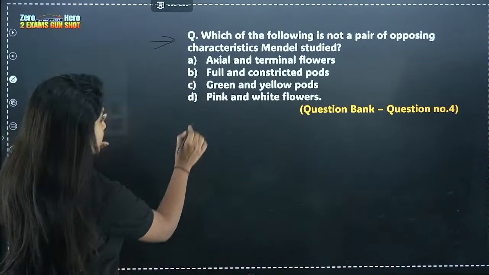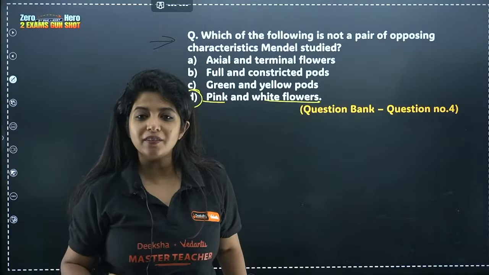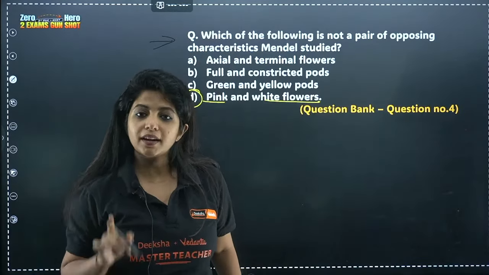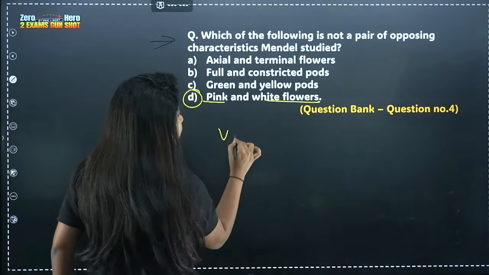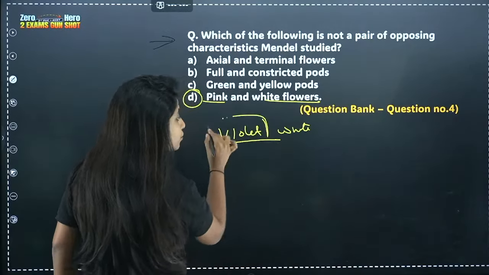Okay, what is D? D says pink and white flowers. There is no pink flower that Gregor Mendel studied. Gregor Mendel only had violet flowers. Violet and white flowers. Remember, V stands for violet.